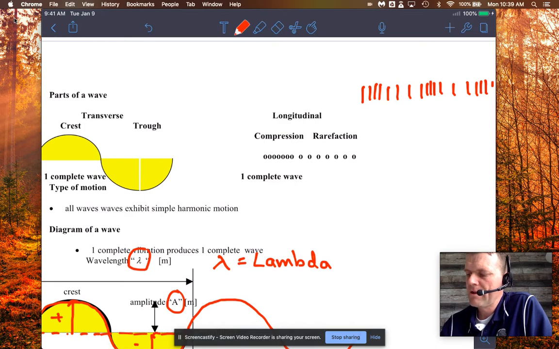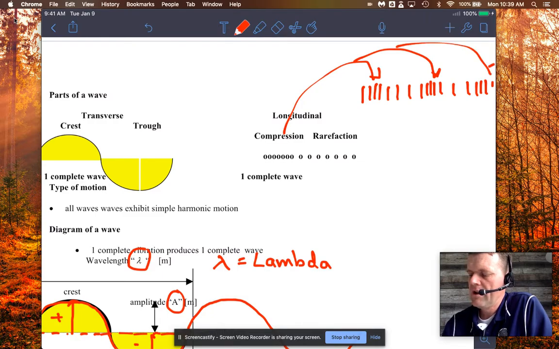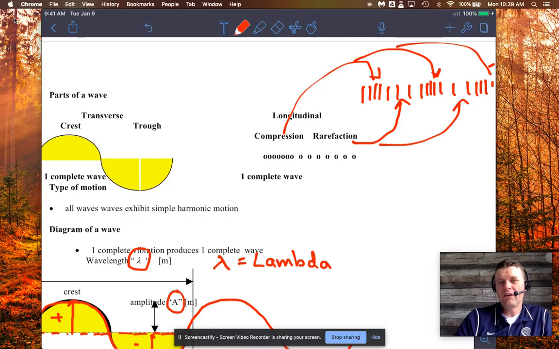So the compressions would be where the waves are compressed, something like this. And the rarefactions are where they are stretched out. And so you get this pattern. Obviously, it's a repeating pattern if you continue to make the wave.